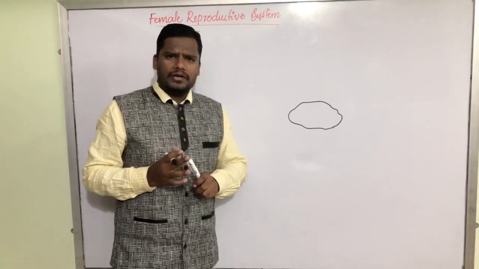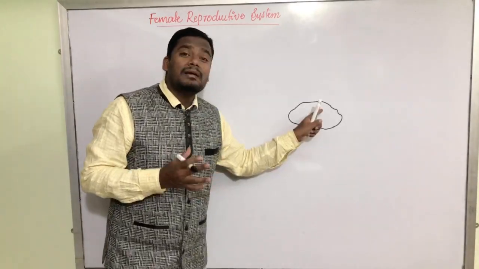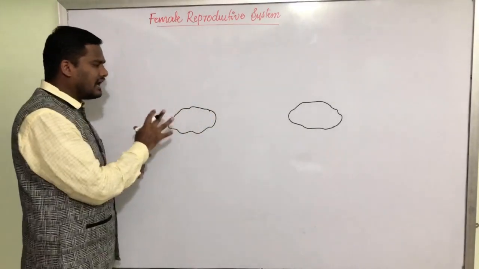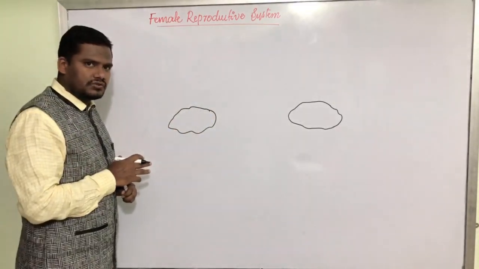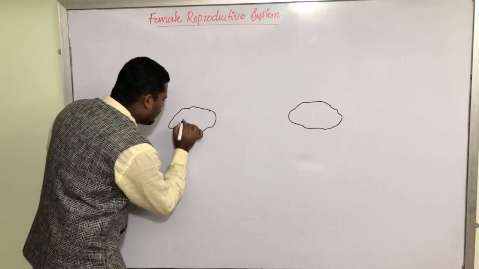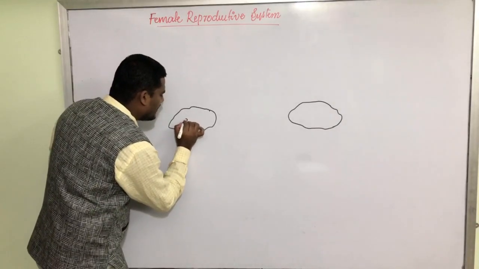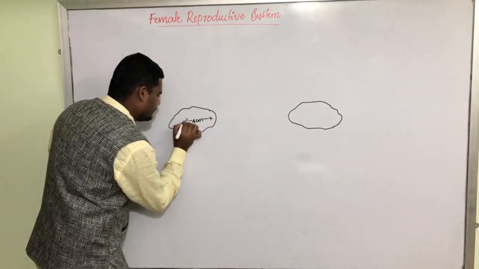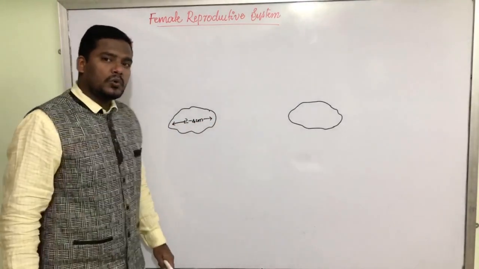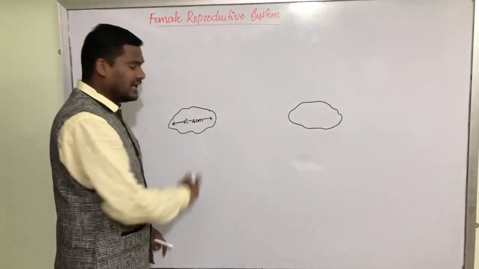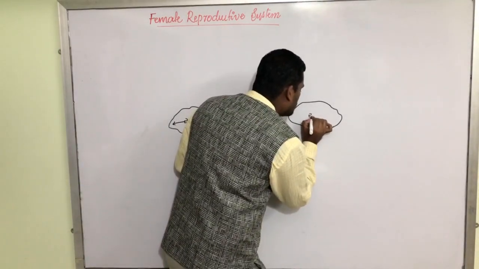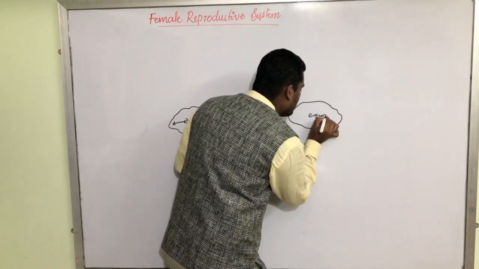Particularly, where are the ovaries present? Ovaries are present in the pelvic region. And these ovaries are almond-shaped structures. The length of this ovary is approximately 2 to 4 centimeters, whereas the width is approximately 2.5 centimeters.